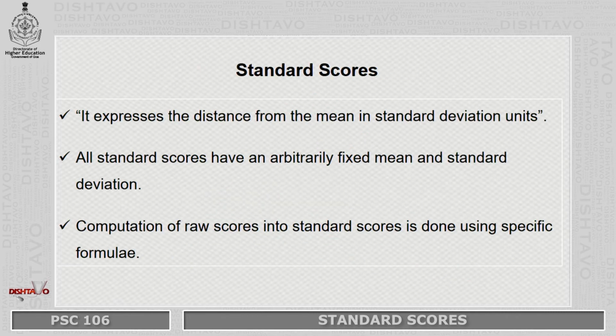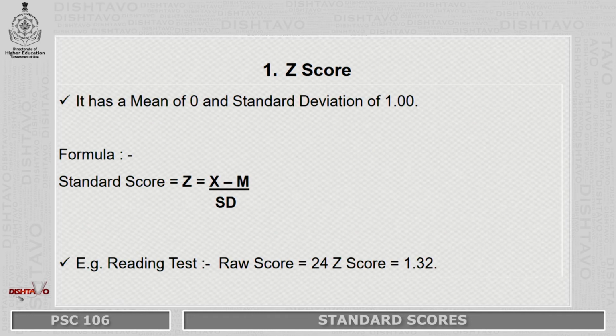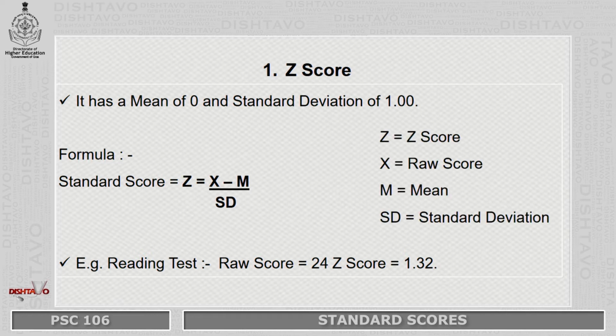Now, all standard scores that we will be studying have their own arbitrarily or randomly fixed mean and standard deviation, and they also have their own formulas with the help of which we can compute whatever standard score we want. So, the first type of standard score that we are studying is the Z score, which has a mean of 0 and a standard deviation of 1.00, and has a formula of Z is equal to x minus m upon SD, wherein Z stands for Z score, x stands for raw score. X is the score that you derive from any test, m is the mean, and SD is the standard deviation.